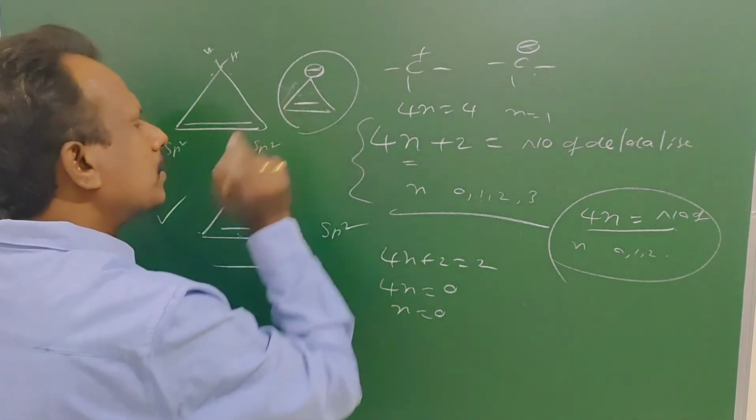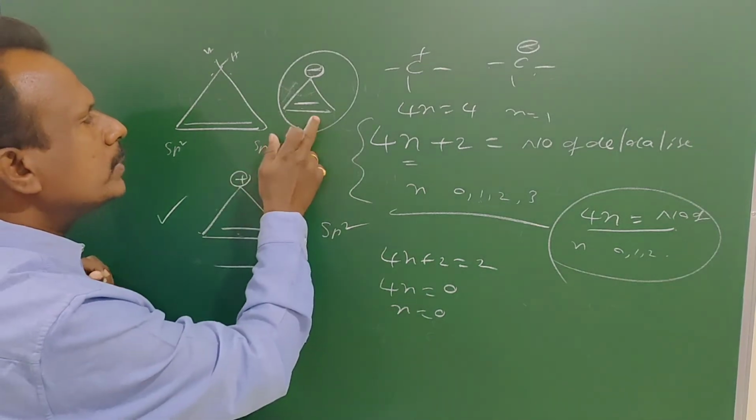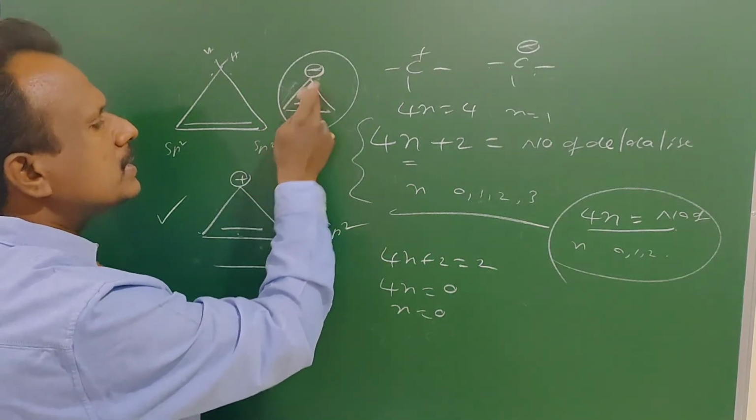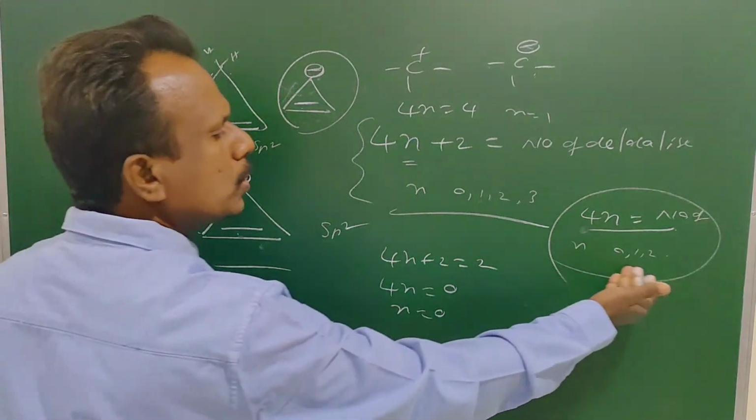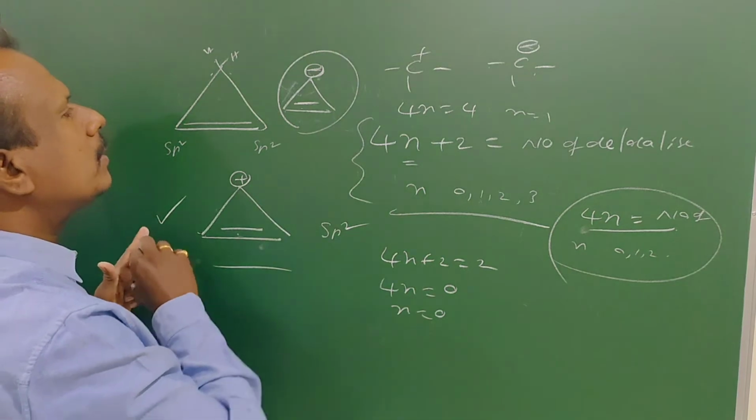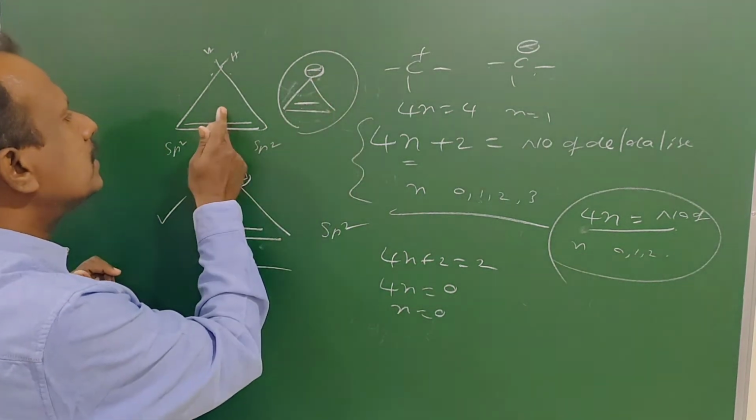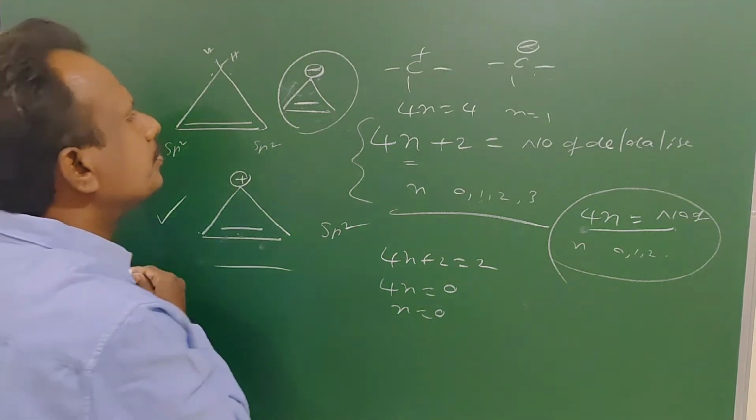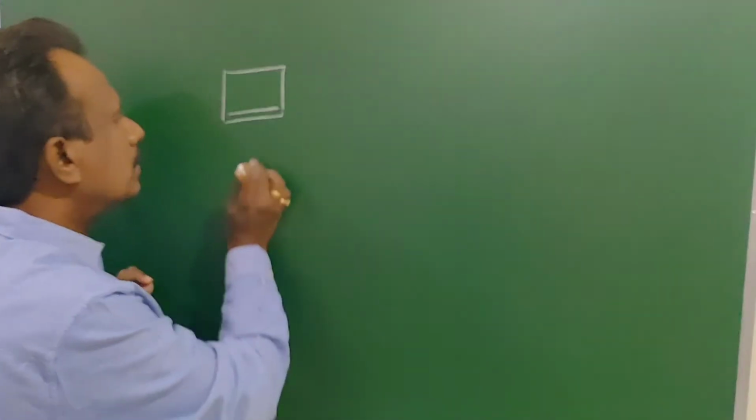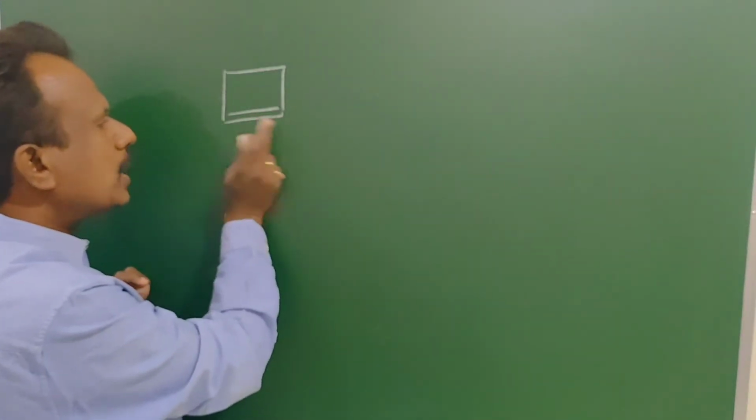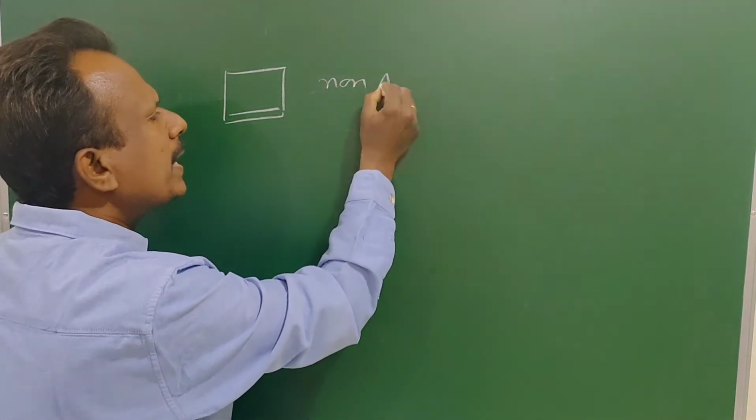Both are planar, but here it satisfies the 4n rule, that means it satisfies the anti-aromatic rule. So this one is anti-aromatic, this one is aromatic, and this one is non-aromatic. It is the 4-membered ring. It has one pi bond. These two are sp2 carbons and these two are sp3, so it is non-aromatic.